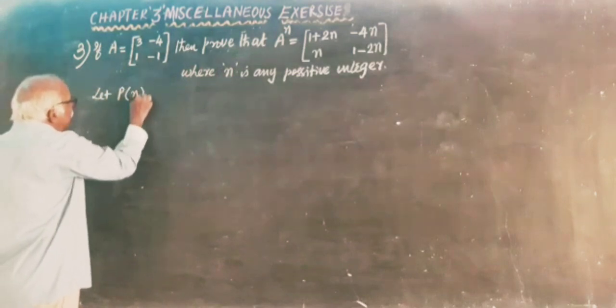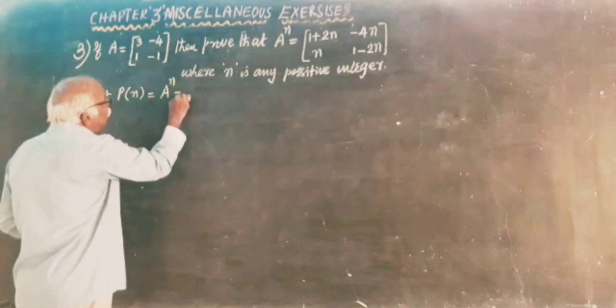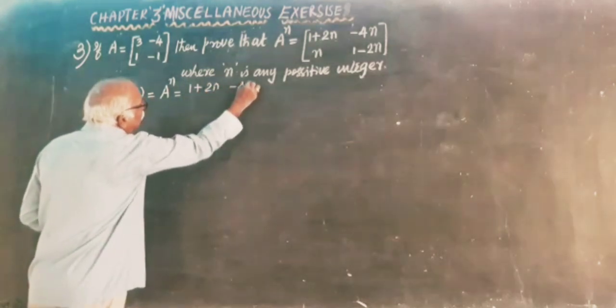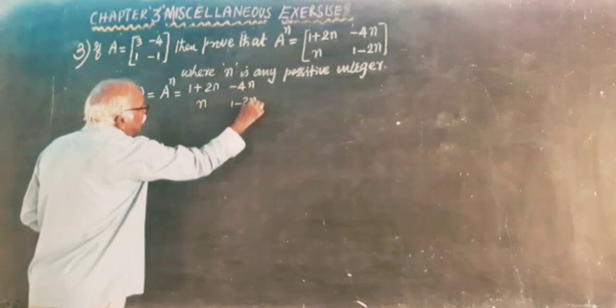First, let P of n be A power n is equal to the matrix 1 plus 2n, minus 4n, n, 1 minus 2n.